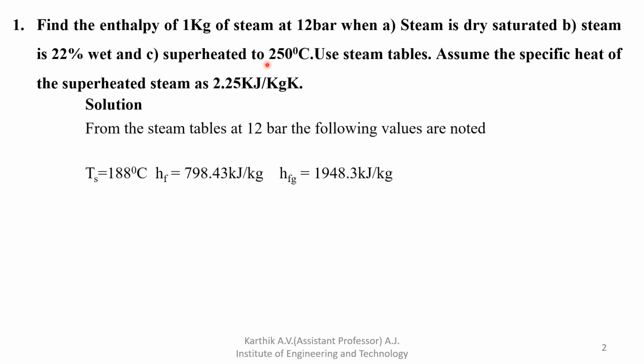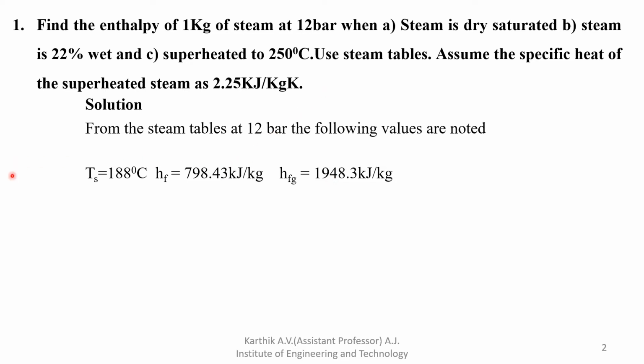Solution: from the steam table, page number 11, at 12 bar, the following values are noted. Ts, the saturation temperature, is around 188 degrees Celsius, and Hf is 798.43 kilojoule per kg. Then Hfg is 1948.3 kilojoule per kg.